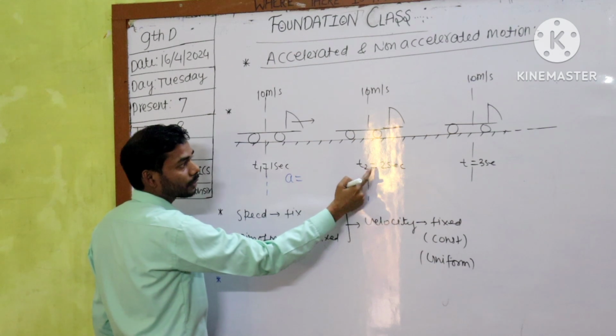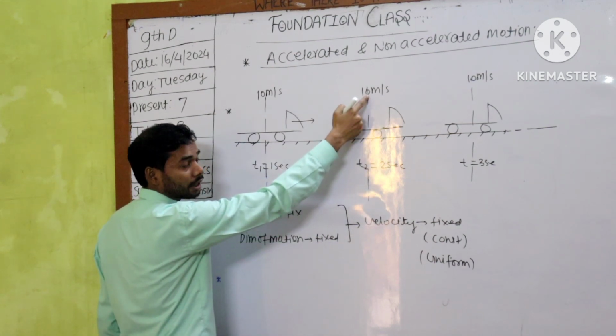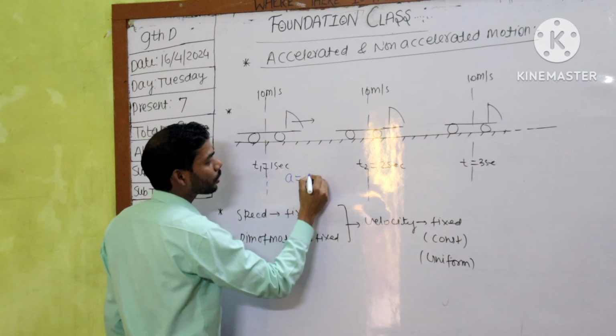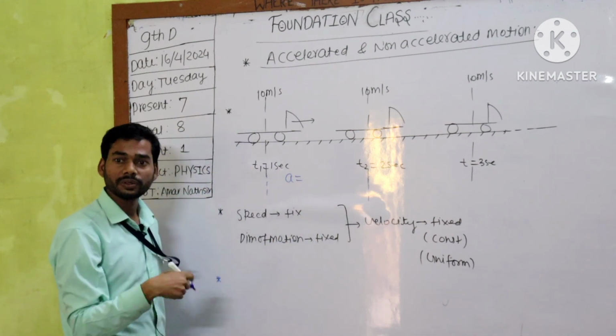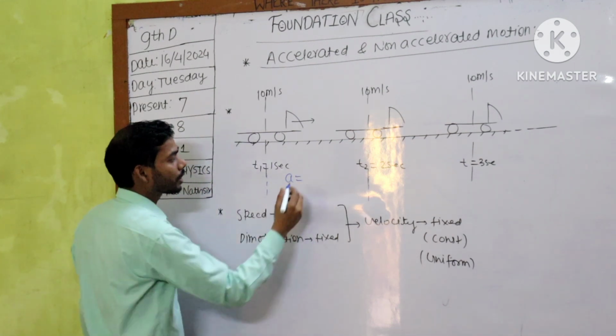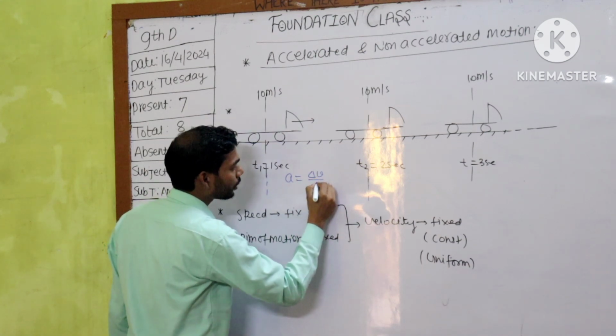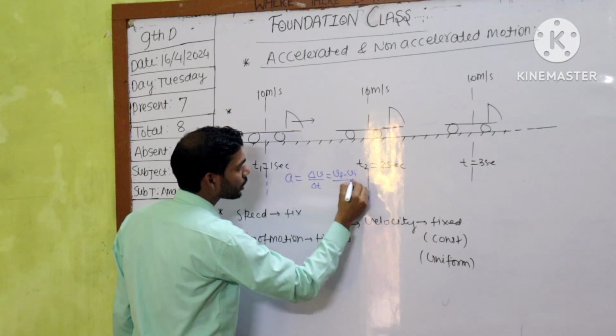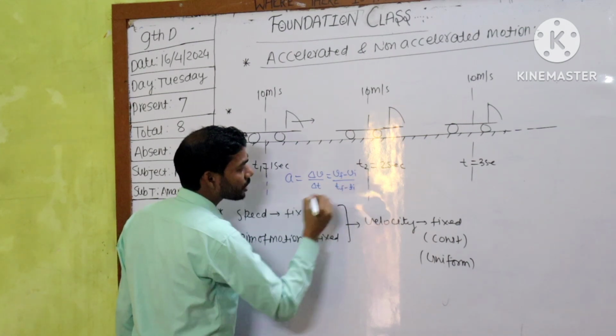Exactly at the final time, 2 seconds, speed was 10 meter per second. At this time speed is 10 meter per second. So acceleration is nothing but change in velocity per unit time. Change in velocity per unit what? Time. This is the final velocity, this is the initial velocity, and this is the duration of time.